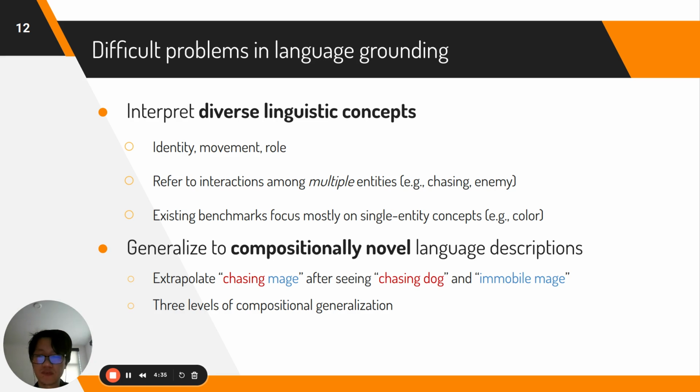To make the problem even more challenging, we demand a model to generalize to compositionally novel language descriptions at test time. For example, we expect that a model that has seen a chasing dog and an immobile image to be able to simulate a chasing image. We designed three levels of compositional generalization to provide a fine-grained evaluation of our model's generalization capabilities.